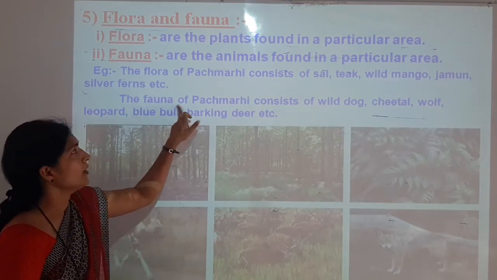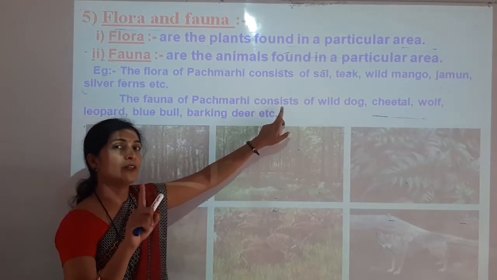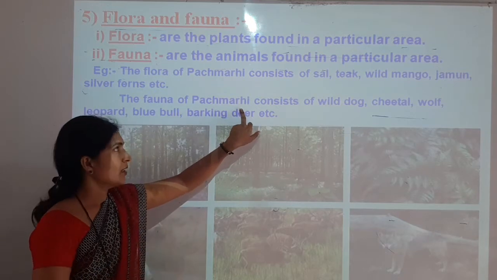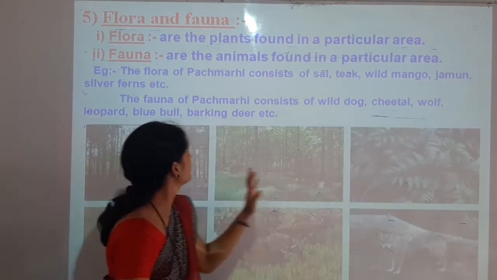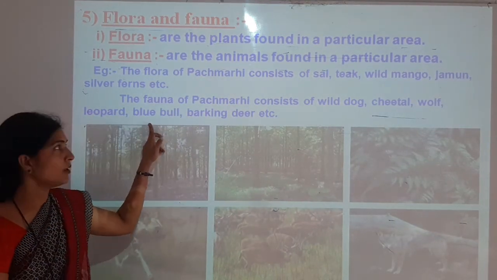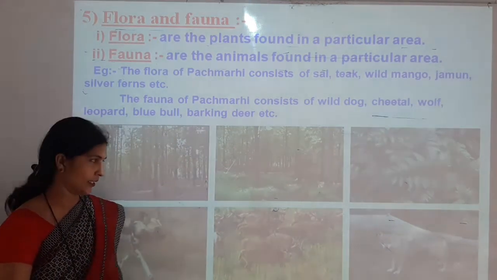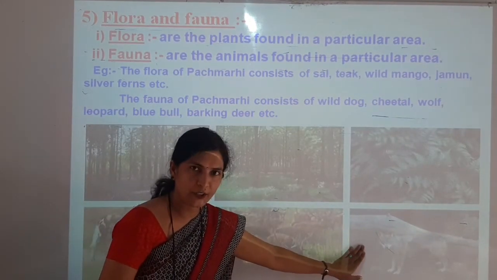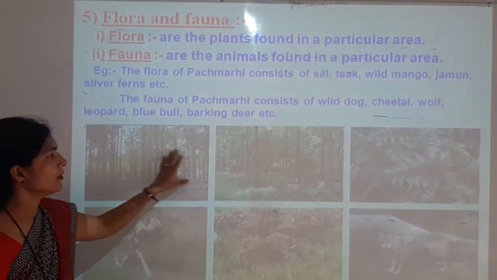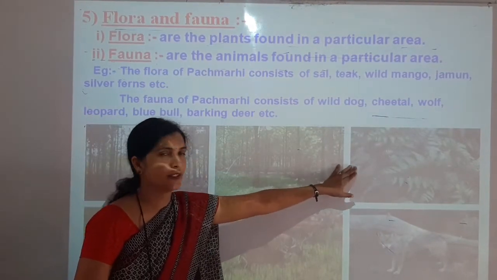Now what is fauna? Fauna of Pachmari. Fauna means animals which can be found in Pachmari. So those are wild dog, cheetal, wolf, leopard, bull, and barking deer. So here some fauna of the Pachmari Biosphere Reserve is shown, and here the flora of the Pachmari Biosphere Reserve is shown.